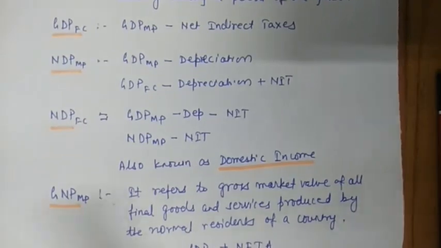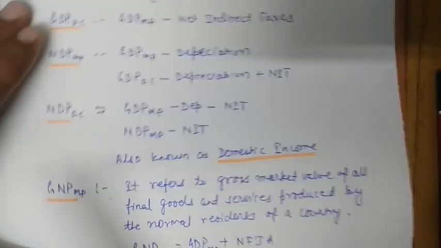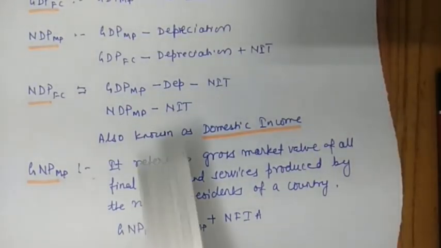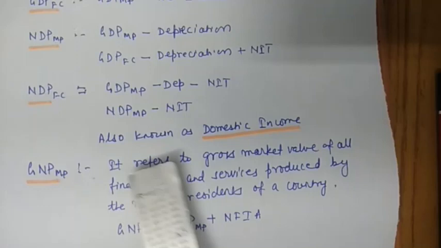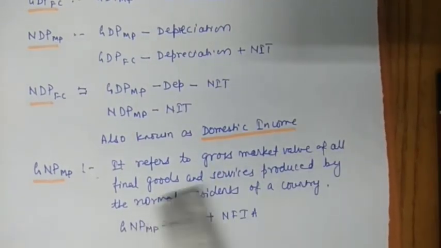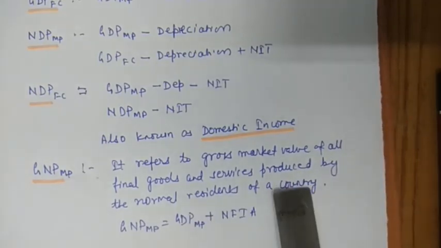Now we will take up the national concepts. So first is your GNP at MP. GNP at MP refers to the gross market value of all final goods and services produced by a normal resident of a country.